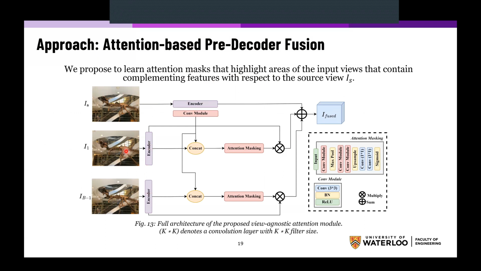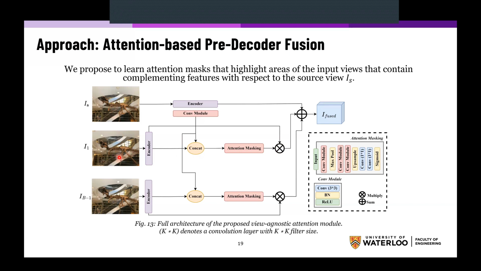Then for each input image, we concatenate this representation with the source image representation and pass it through an attention masking module. This module produces an attention mask using a sigmoid layer at the end, which should highlight areas of these images that contain features that complement what can be seen in the source image.